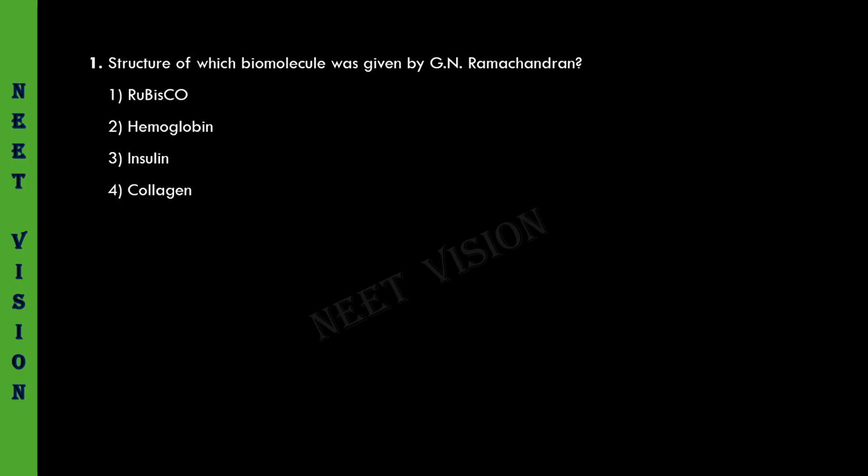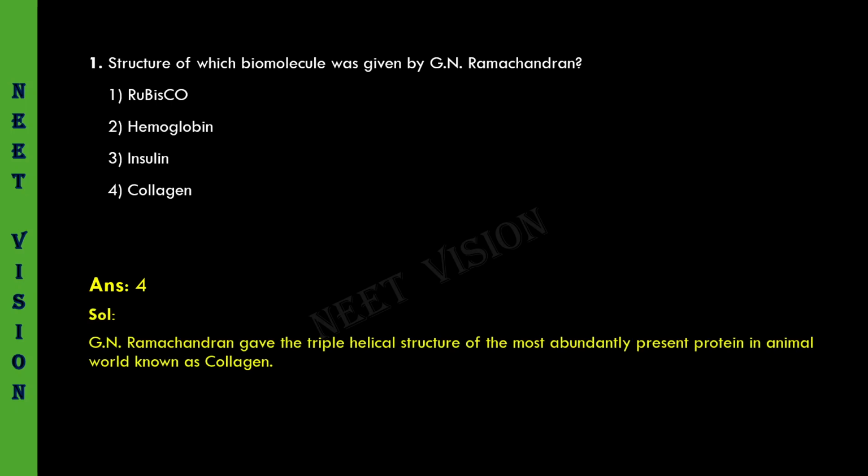Rubisco is the most abundantly present protein in the world. It is an enzyme, ribulose bisphosphate carboxylase oxygenase, abbreviated as Rubisco. So let us see the answer. Fourth one is correct. You can have a look at the solution too.